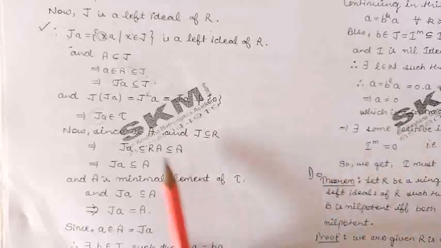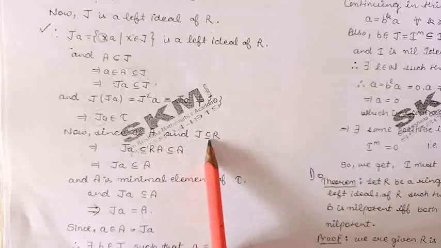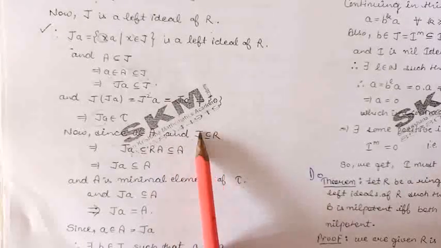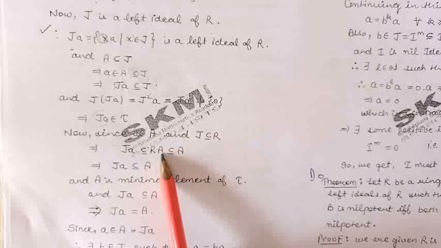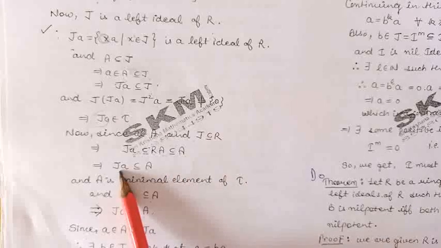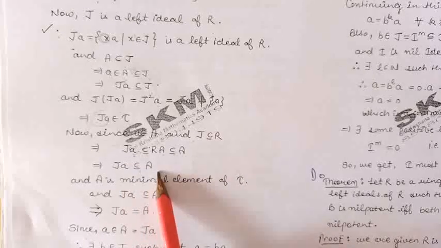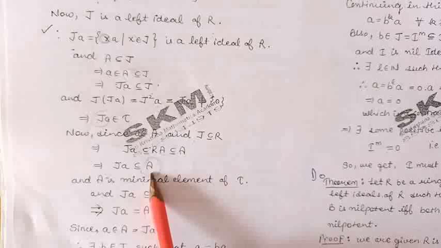Now, because the element a belongs to A and J is contained in R, J into a will be contained in Ra, and R into a is contained in A because A is an ideal of the ring R. So we have proved J into a is contained in A. We had taken A as the minimal element of the family tau.